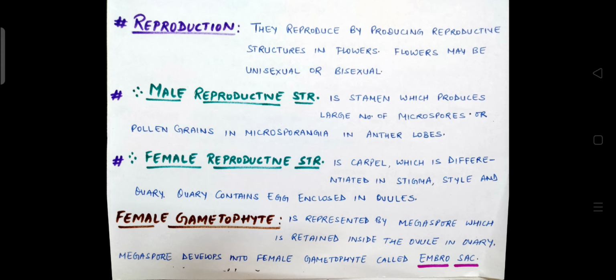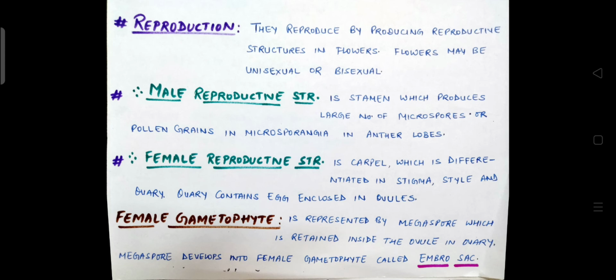Next, the female reproductive structure is basically carpel. Carpel is made up of three constituents: stigma, style and ovary. Ovary contains eggs which are enclosed in ovules. These make the female reproductive structure.